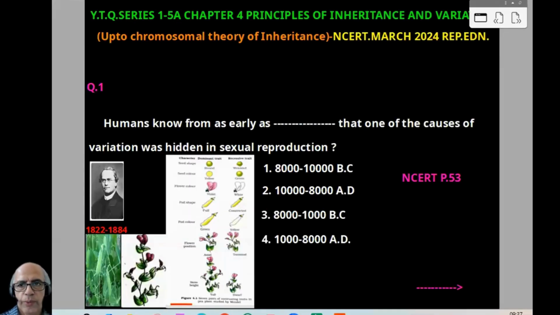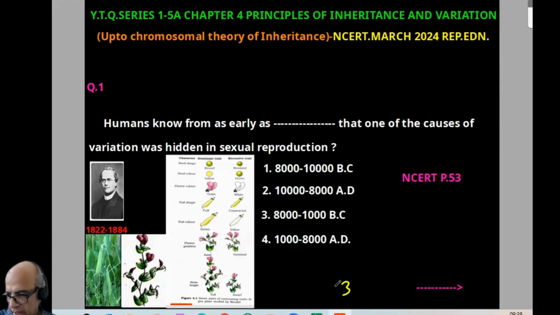So we can proceed. I will share the screen so it will be convenient for you. I think the screen came, so we can proceed. So first one: humans know from as early as dash that one of the causes of variation was hidden in sexual reproduction. So up to how many years back do we know it? It is almost 8,000 to 1,000 BC. So answer-wise, it is 3. And it is direct from NCERT.